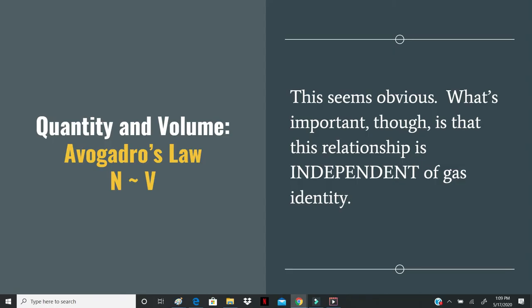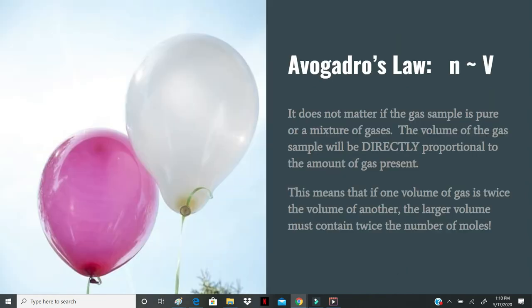But that idea is actually captured in something called Avogadro's law. As obvious as it seems, the quantity of gas is directly proportional to the volume of that gas. But there's a very important subtlety here, and that is that you may notice the identity of the gas isn't involved in this law. It doesn't matter what the gas is. It doesn't matter if we're talking about a mixture or a blend of gases. It could be 30 different gases. It doesn't matter. It's going to turn out that all gases behave exactly the same, no matter their identity.